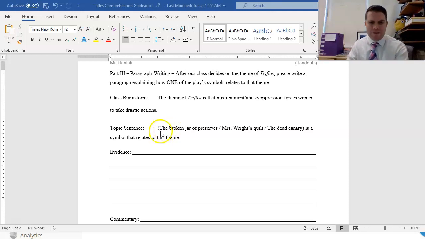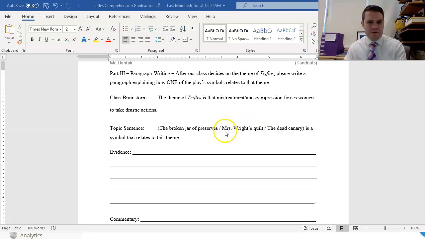First of all, the first piece of evidence that anyone finds in this play is the broken jar of preserves. What I want you to consider with the broken jar of preserves, and how that might connect to Mrs. Wright, is that the jar of preserves exploded, it blew up, after being under a lot of pressure. So you can choose that as a symbol. Focus especially on the pressure that Mrs. Wright was under in her marriage.